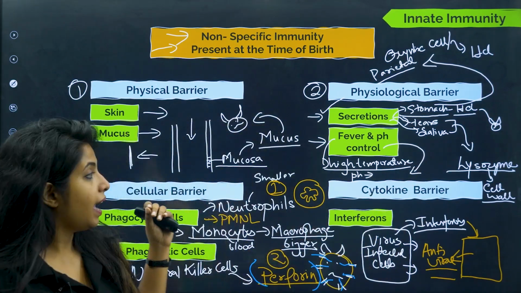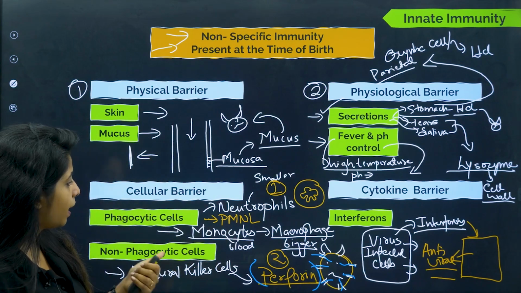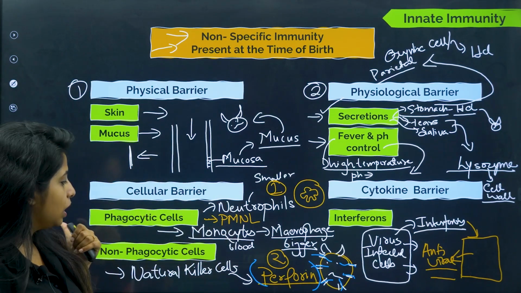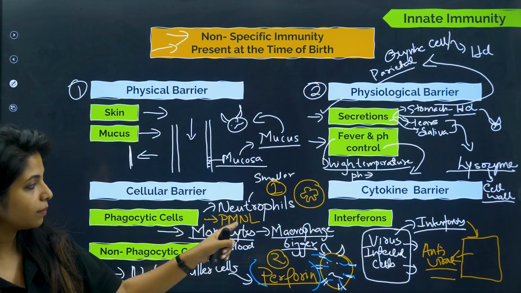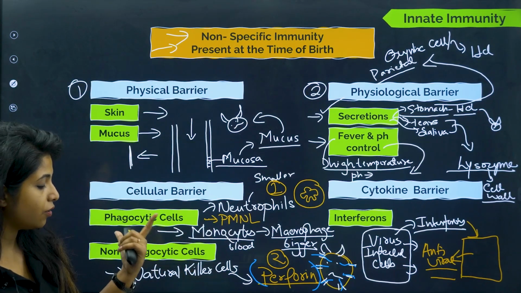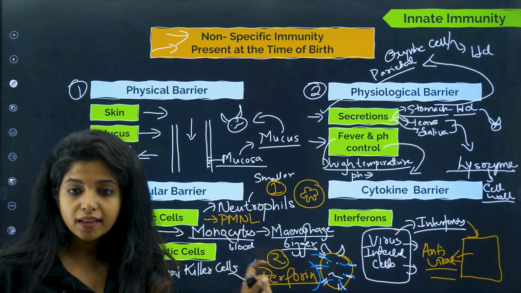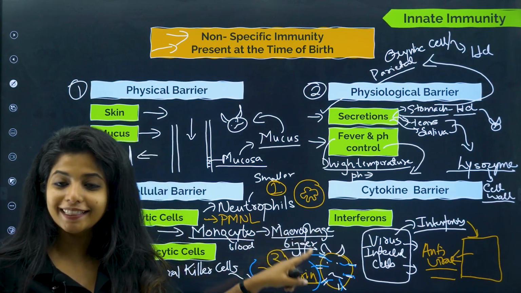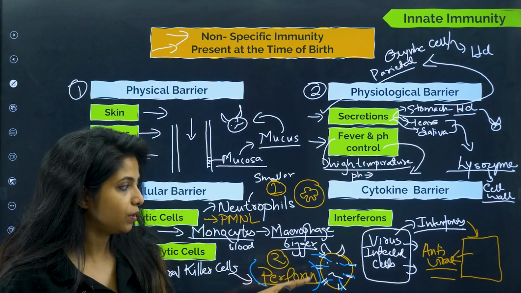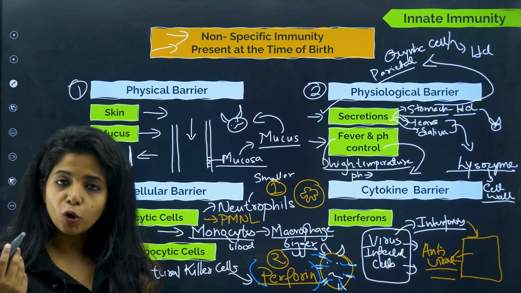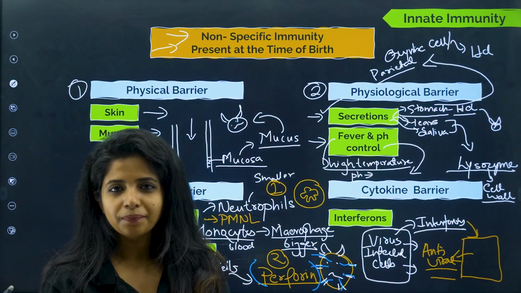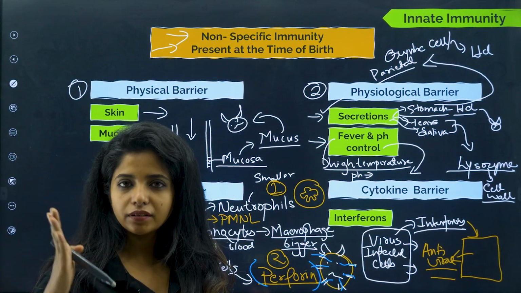Now when we talk about cellular barrier, we have phagocytic and non-phagocytic. In phagocytic, neutrophils, monocytes, PMNL, the names are very important. Natural killer cells are non-phagocytic and they release perforins. This perforin goes and causes perforation in the cell or in the organism's body. The organism will also be made up of cells, and it might have a barrier in which the perforin is going to make a pore.